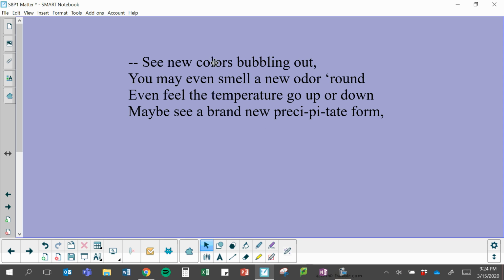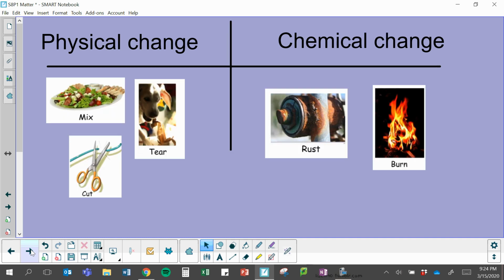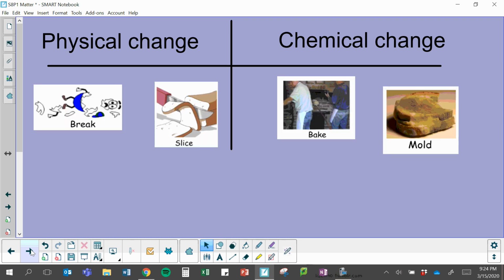So here we have new colors bubbling out. That's talking about our bubbles from our gas. Smell a new odor. Temperature go up or down. Brand new precipitate. So it's all 5 right there. Okay, so try to match these different physical and chemical changes. Okay, so this should have been your answers. And you can try again for these new ones. And here are your answers.